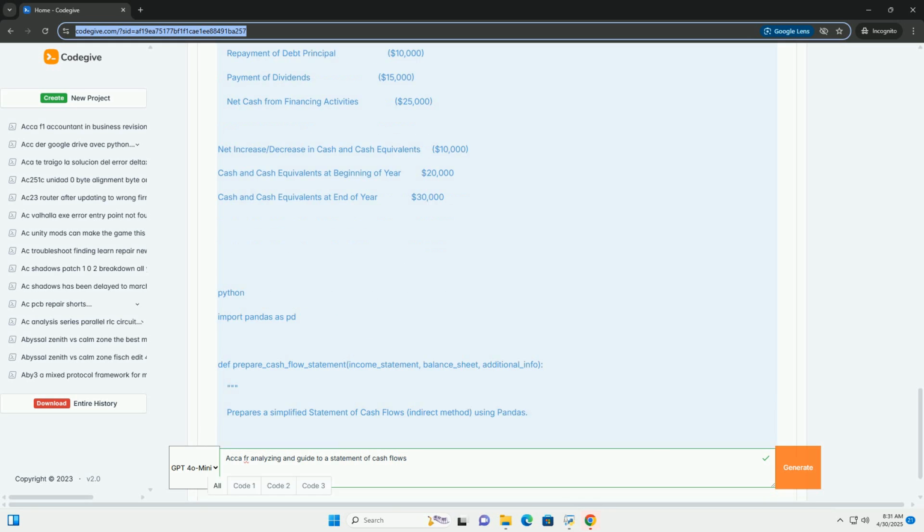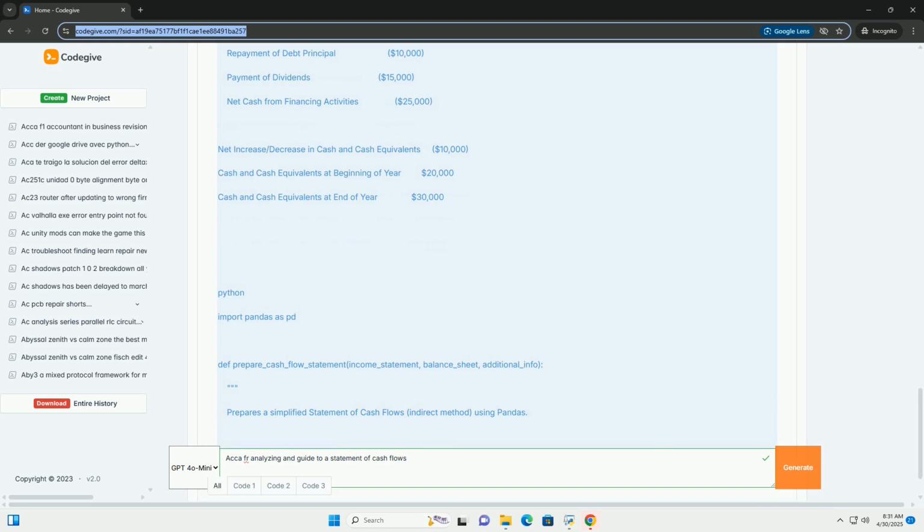Identifying investing and financing cash flows: purchase of equipment, investing outflow, $70,000. Repayment of long-term debt, financing outflow, $10,000. Payment of dividends, financing outflow, $15,000. 6. Structuring the statement.